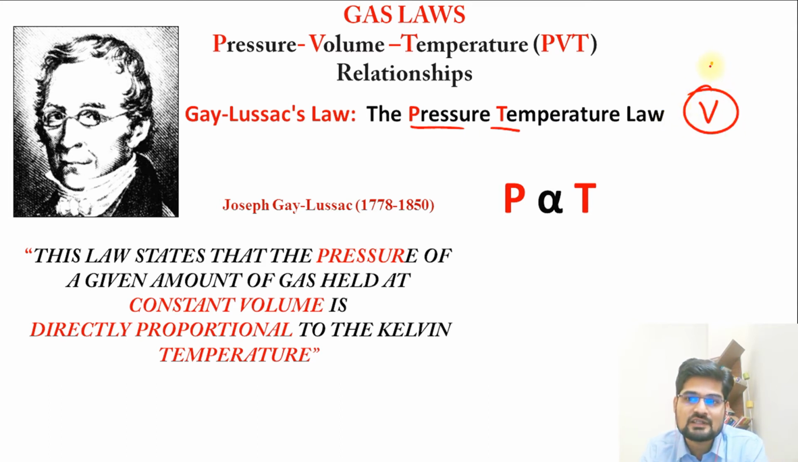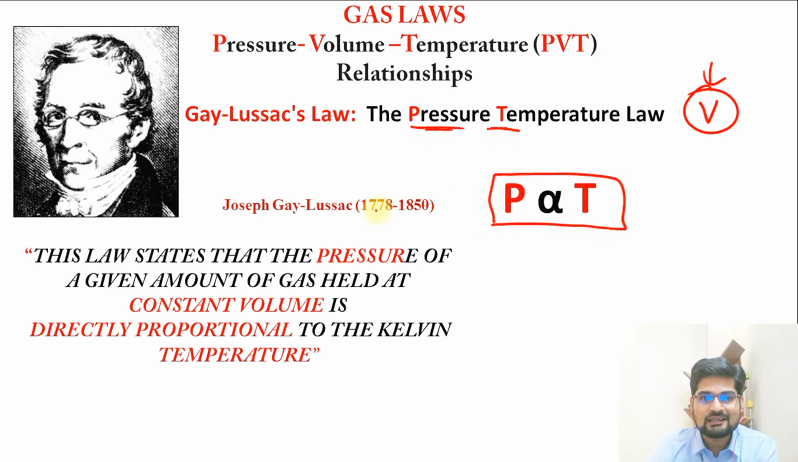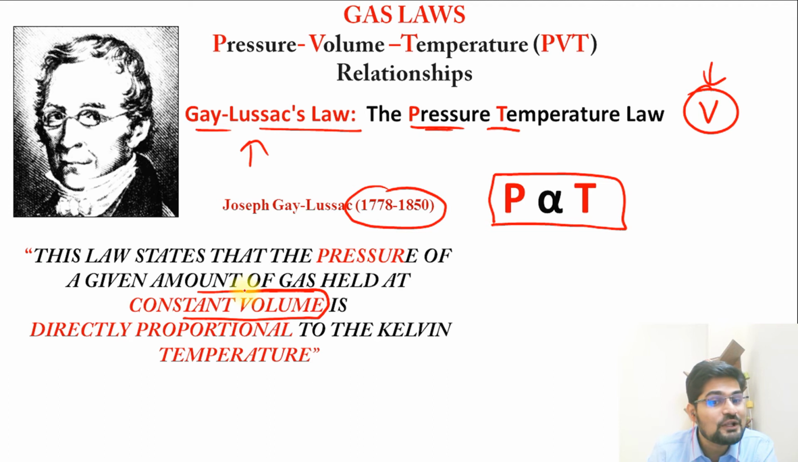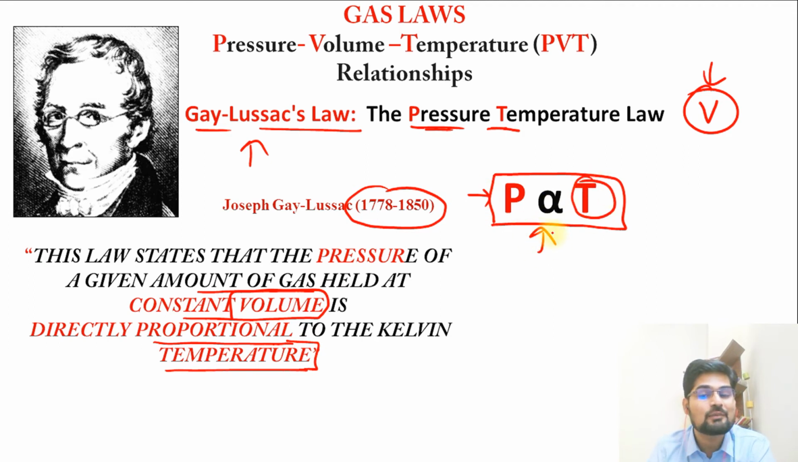So in a condition where volume is constant, what is the relationship between pressure and temperature? They are directly proportional here. And remember, in the 18th century, it is called Gay-Lussac's law, the name of the scientist. In this particular law, the pressure of a given amount of gas held at a constant volume is directly proportional to the Kelvin temperature. So here pressure is directly proportional to temperature, which we are talking about in adiabatic lapse rate as well.